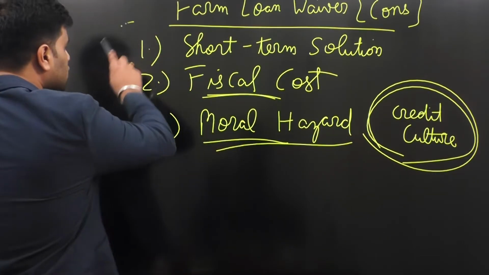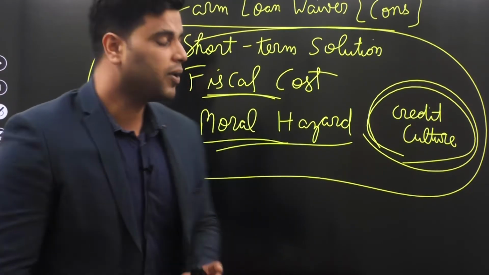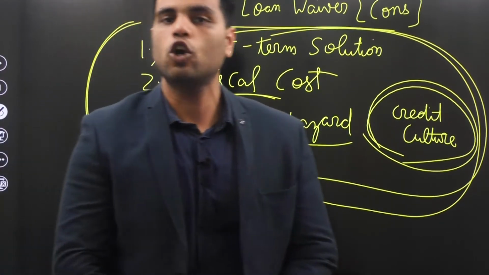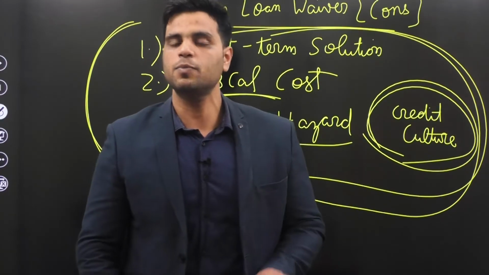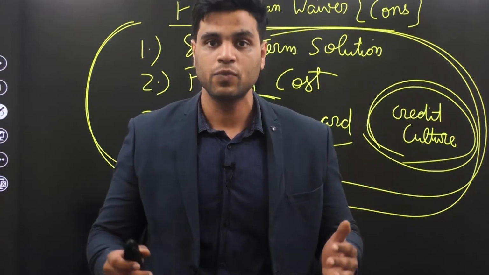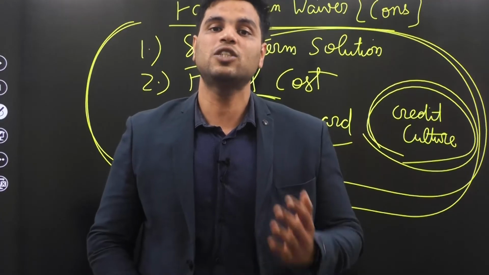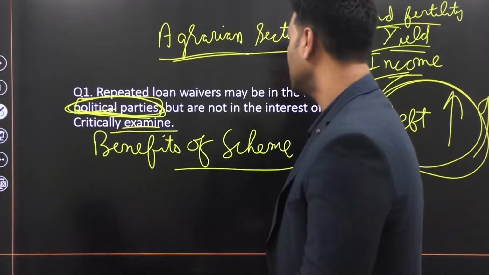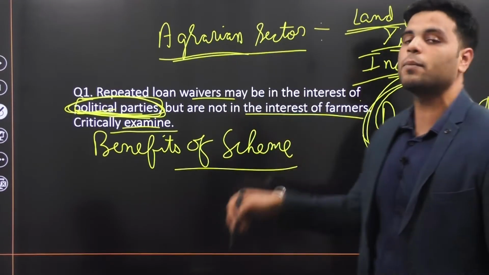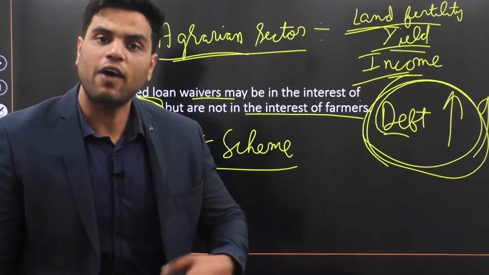So it is because of these three major reasons, though there are other small reasons also that will be given to you in your model answers, that they say that the farm loan waiver scheme is actually not good. It is actually benefiting political parties because through that they can win the votes of these farmers, and the farmers' vote bank is pretty big. So they can win elections because of that, but as far as the economy is concerned, the economy would stand to lose. So hence the question: repeated loan waivers may be in the interest of political parties, but are not in the interest of farmers. It is not in the interest of the nation, and it is also not in the interest of farmers in the long run.